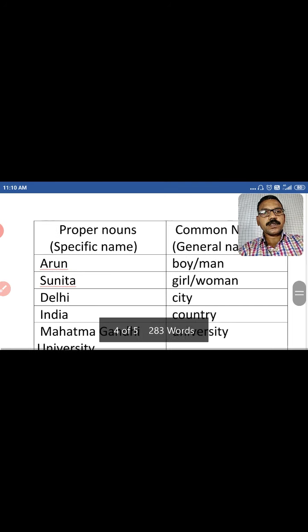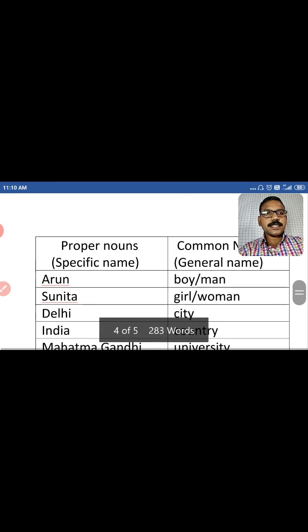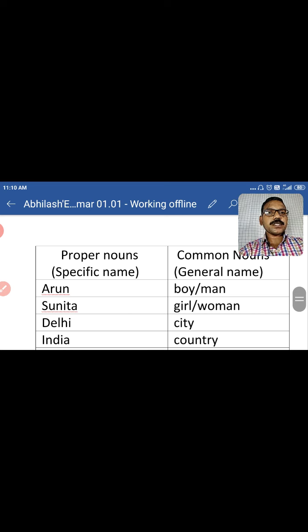Here we can see the proper nouns and common nouns. On the left side we can see proper nouns. A proper noun means a specific name, one's own name. Maybe it's the name of a place, a thing or a person. Proper noun means a specific name.